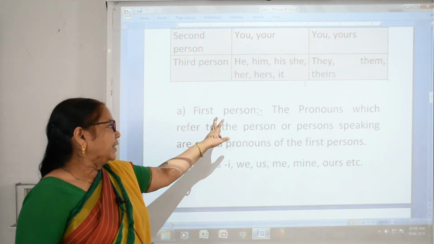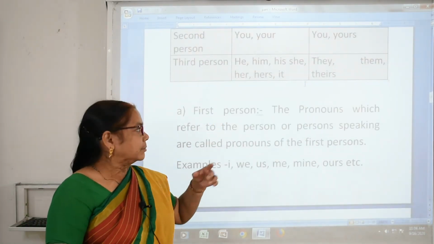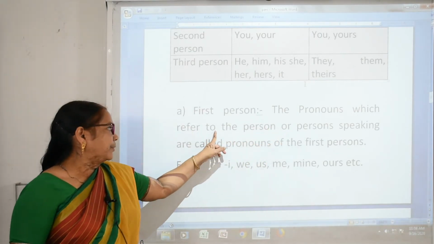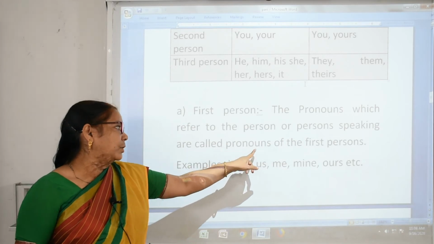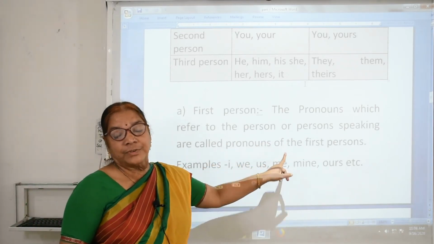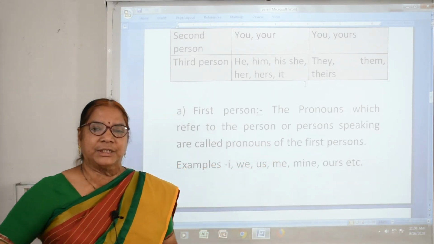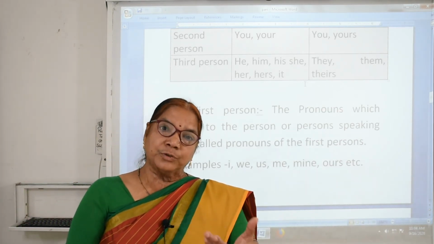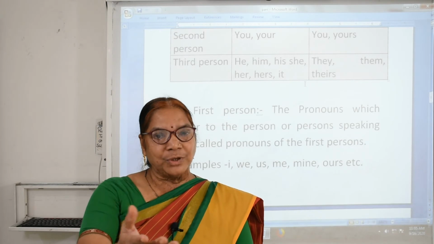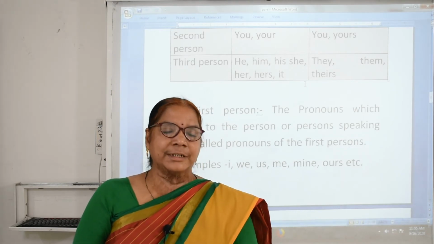Now what is the first person? The pronouns which refer to the person speaking are called first person. Suppose I am speaking, I am the first person. I am speaking to you, so you are the second person.